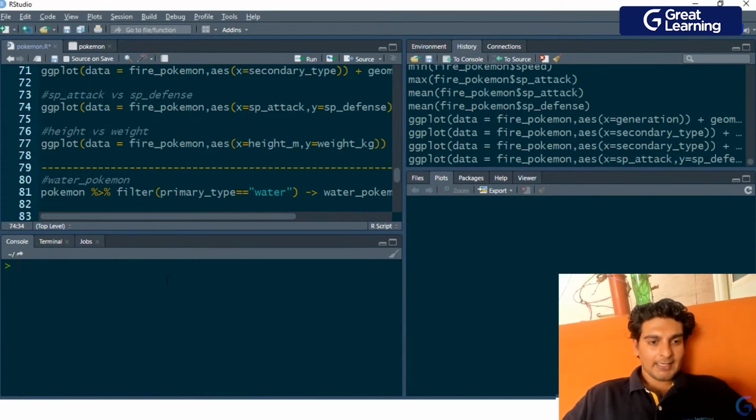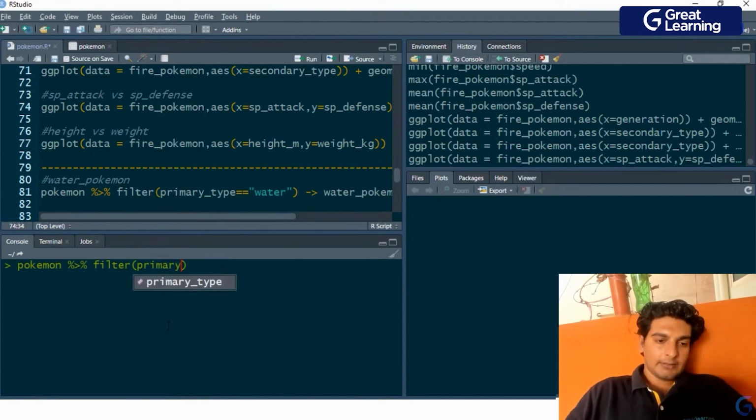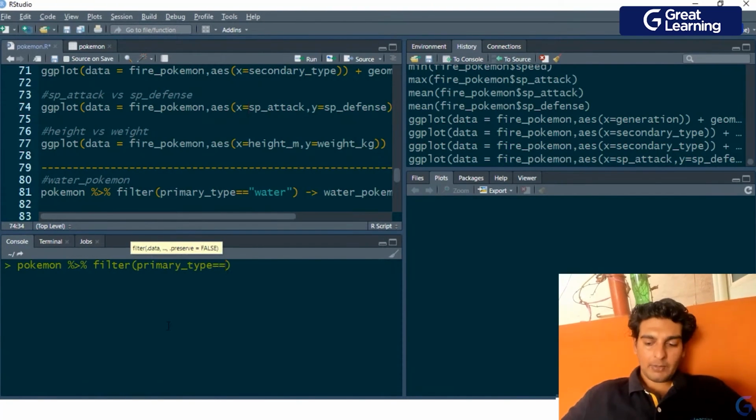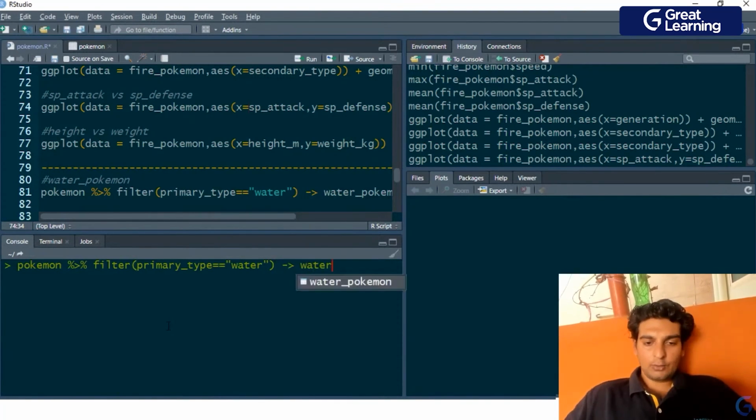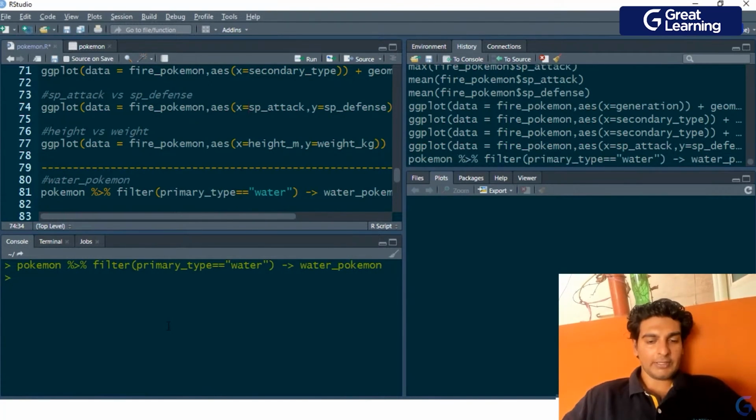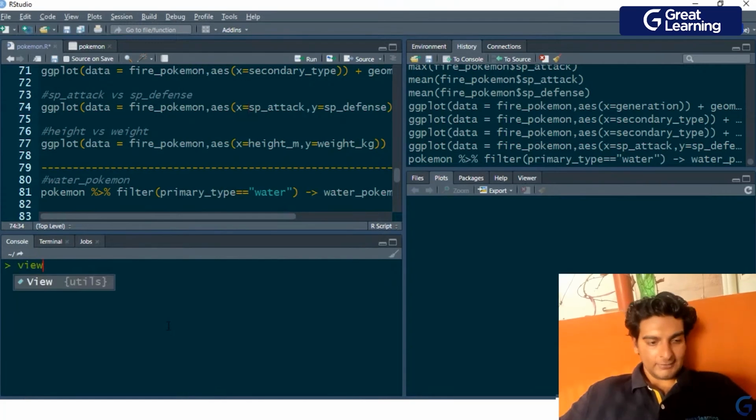And for this purpose, I'd have to extract all of those Pokemons where the value is water in the primary type column. So first I'll start off by giving the name of the data frame, which is Pokemon, and then I'll use the filter method from the dplyr package. Inside this, I'll set the primary type, and this primary type has to be equal to water, and I will store this in a new object, and I'll name that object water Pokemon. So I have extracted the water Pokemon as well.